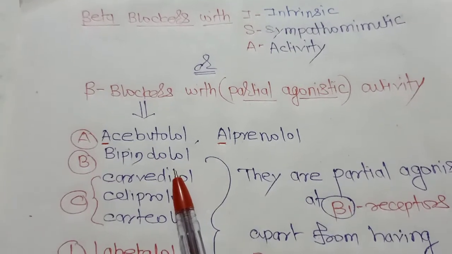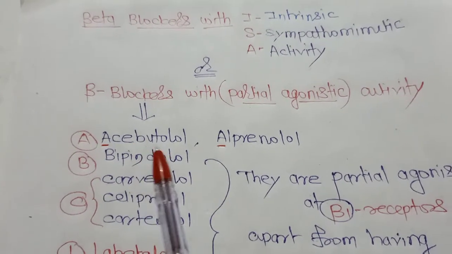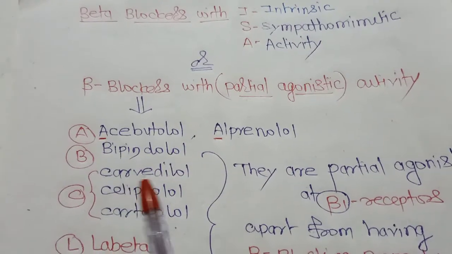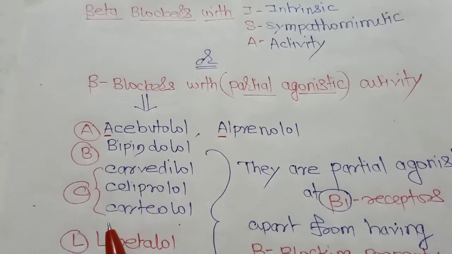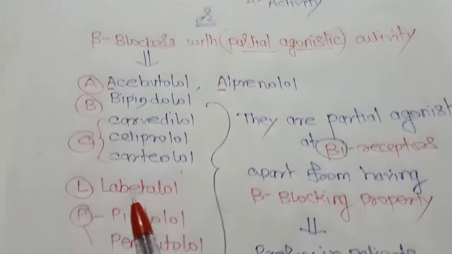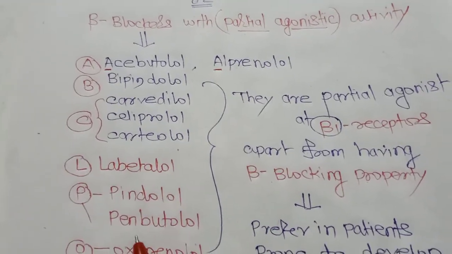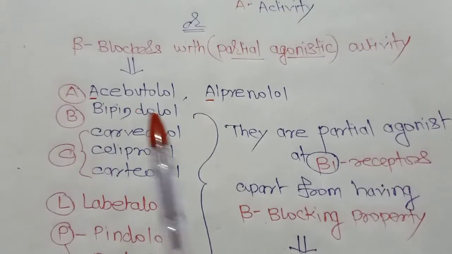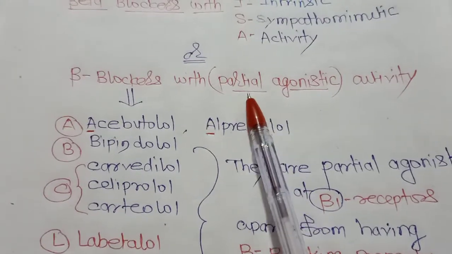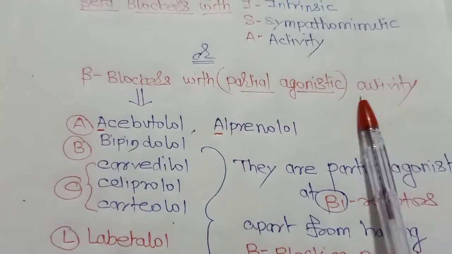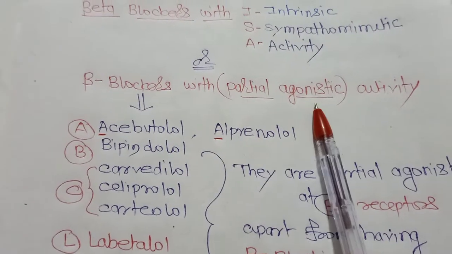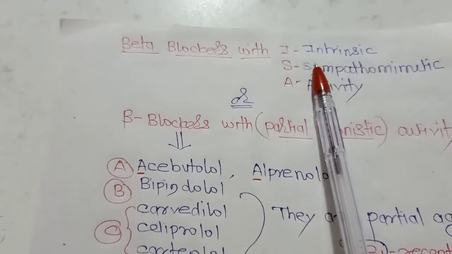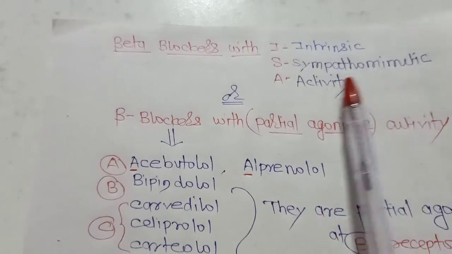First of all, we'll see the drugs like acebutolol, alprenolol, bopindolol, carvedilol, celiprolol, carteolol, then labetalol, pindolol, penbutolol, and oxprenolol. So these are all the drugs. They possess partial agonistic activity. These are the beta blockers with partial agonistic activity, or we can say they have intrinsic sympathomimetic activity.